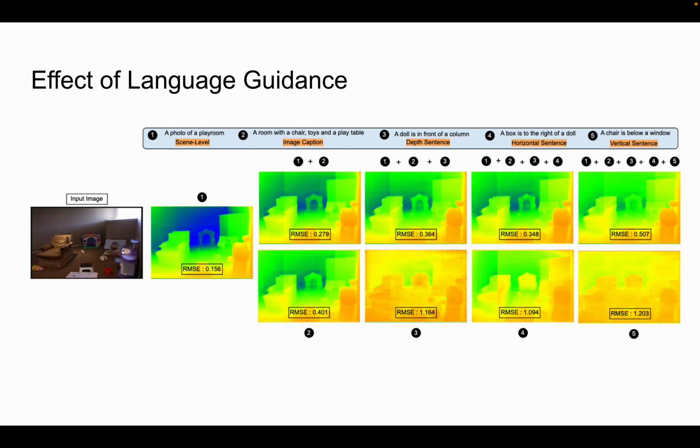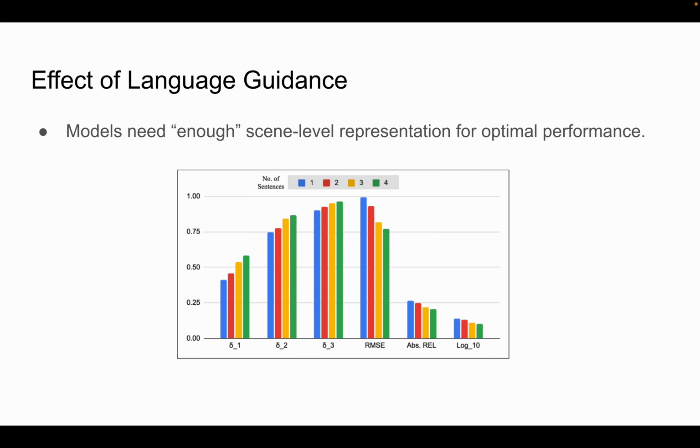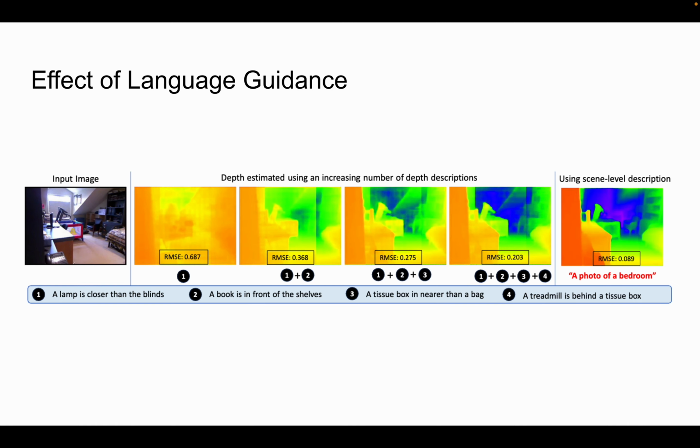As more sentences are added, the model tends to lose its ability to localize, sometimes applying a smooth mask irrespective of the depth. We further find that such a model needs enough scene level representation to achieve good performance. As more sentences are added, a better scene understanding is developed, which helps model performance. Visually, too, as more sentences are added, the depth maps slowly converge towards the baseline results.